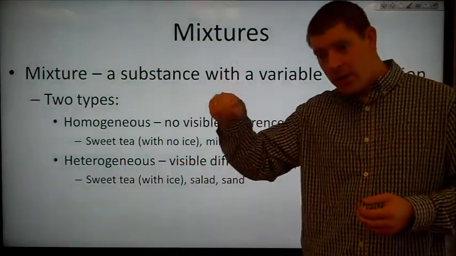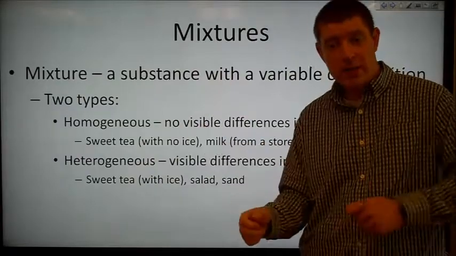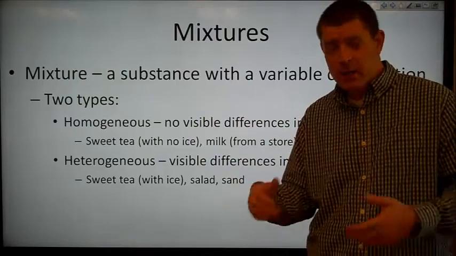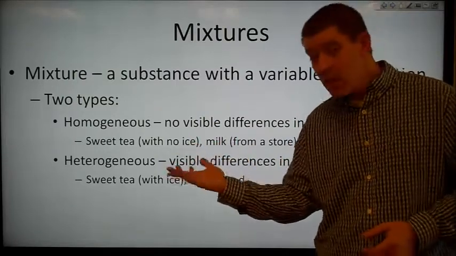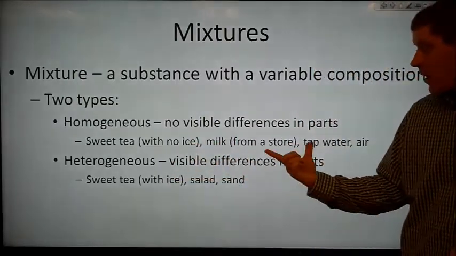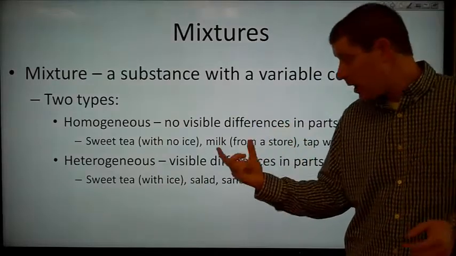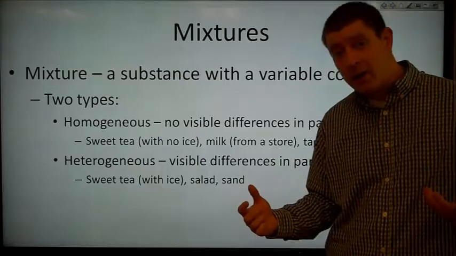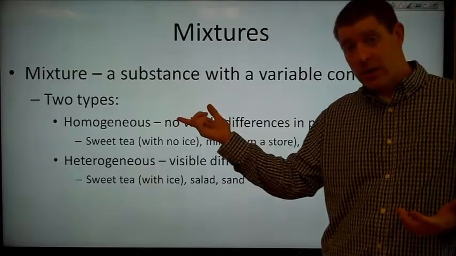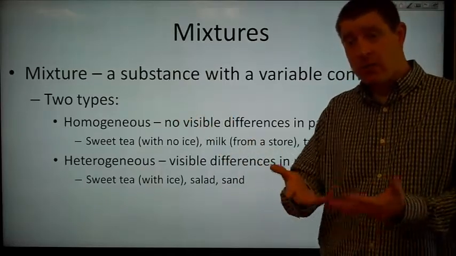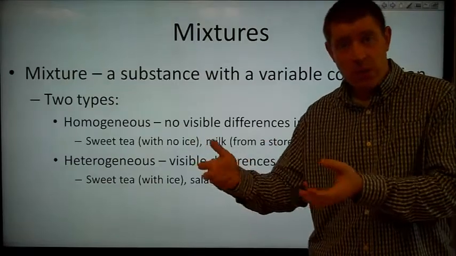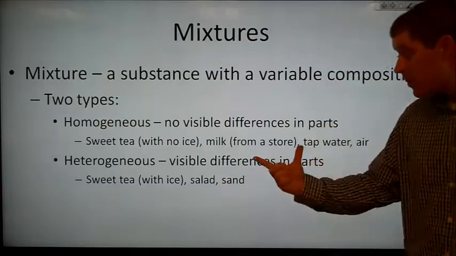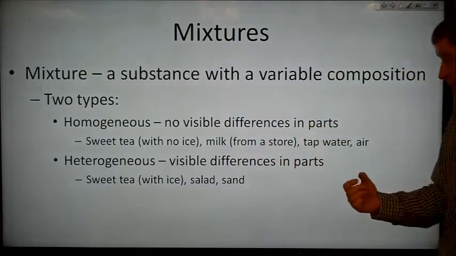Because if you take out a spoonful of the top and the bottom of the mixture, they're going to look the same. Any 2 spoonfuls of sweet tea, suitably mixed, will be exactly the same, at least to our eyes. Something like milk from a store. Now, milk directly from the cow is not homogeneous, because if you let it sit for a while, it will separate out into the fat, the cream that sits on the top of the bucket, and the milk that's at the bottom. But milk from a store has been homogenized, so it won't separate like that.